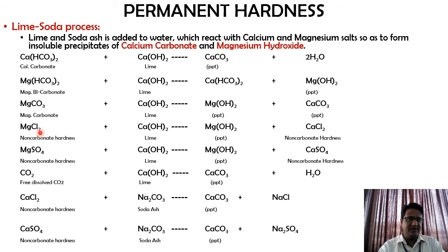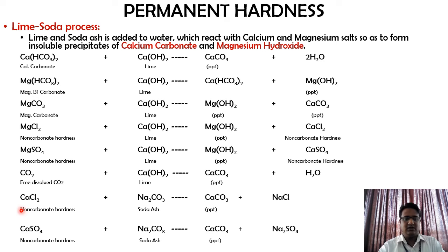Now similarly we have magnesium chloride, which will react with lime to form magnesium hydroxide and calcium chloride. Again, magnesium hydroxide is going to become your precipitate. Similarly, magnesium sulfate will react with lime to form magnesium hydroxide and calcium sulfate. Here also magnesium hydroxide is going to become the precipitate. Next, if your water contains free dissolved CO2, then it can react with lime to form calcium carbonate precipitate and water.